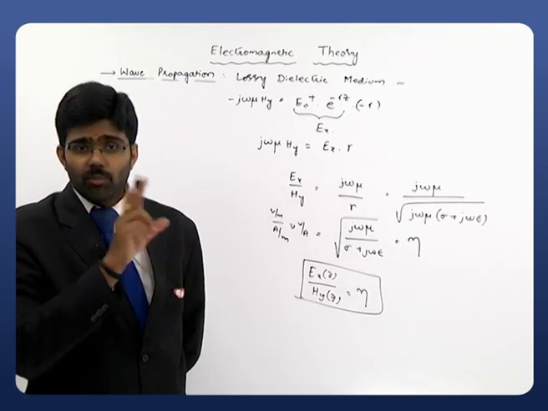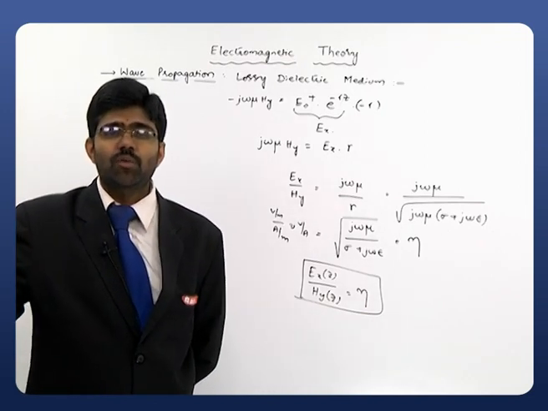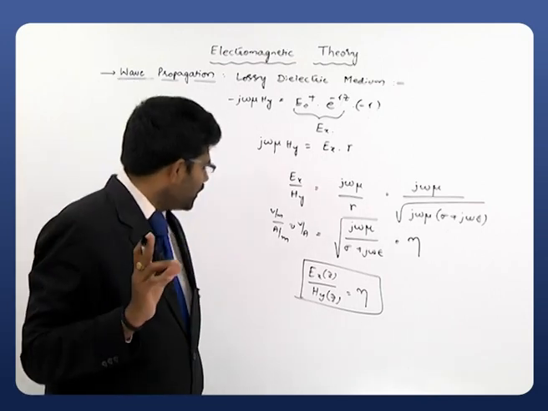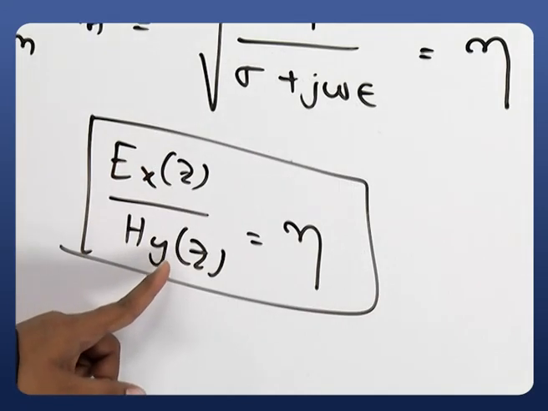Same as our gamma. If you remember this eta, this will be useful for remembering another equation in transmission lines. It's a very easy and very simple one, right? Now, how to get the equation for this Hy of Z?